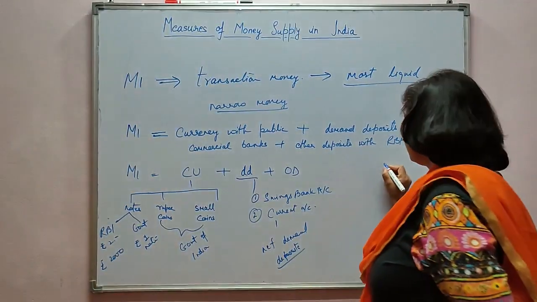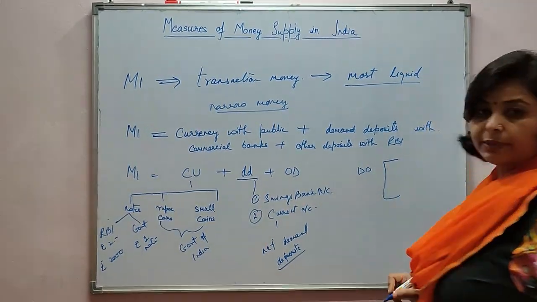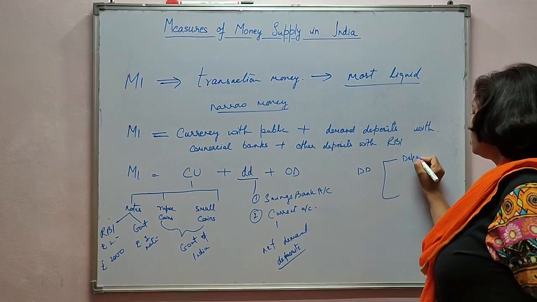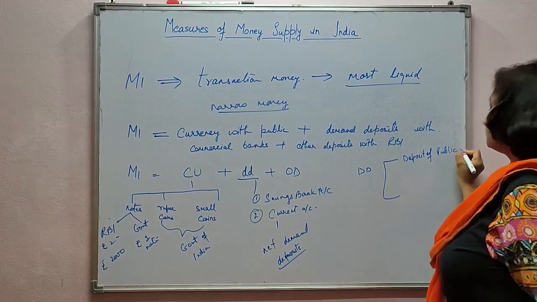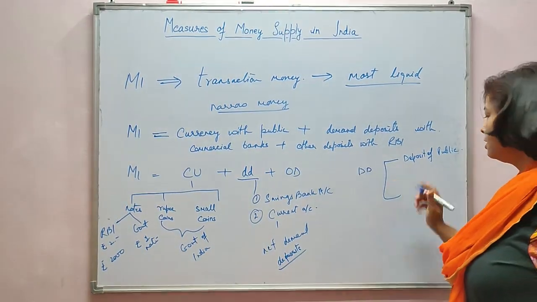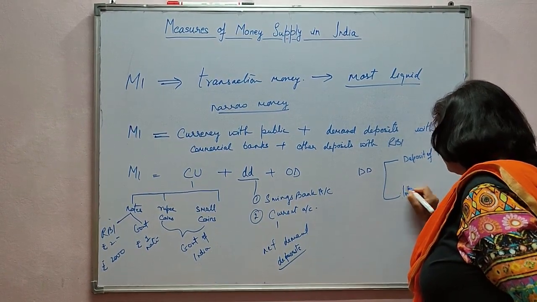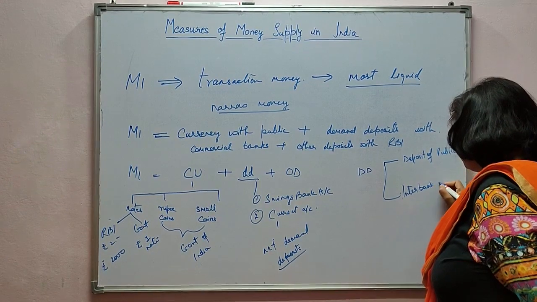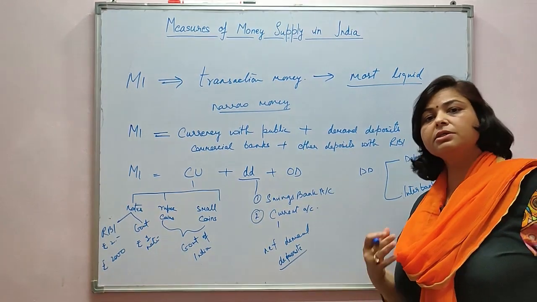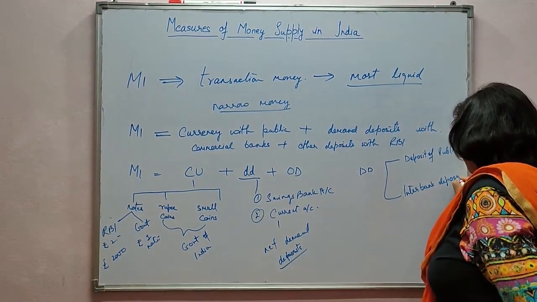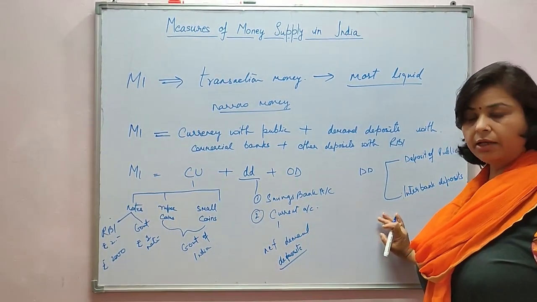All the commercial banks hold two types of demand deposits. One is demand deposits, that is deposits of public as we open our accounts with the banks. The other is interbank deposits. Interbank deposit means if one commercial bank opens an account with another commercial bank. So suppose RBI holds an account with Punjab National Bank, that will be an interbank account.